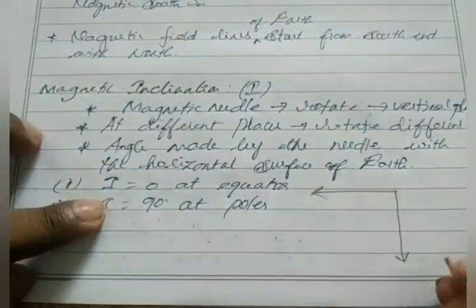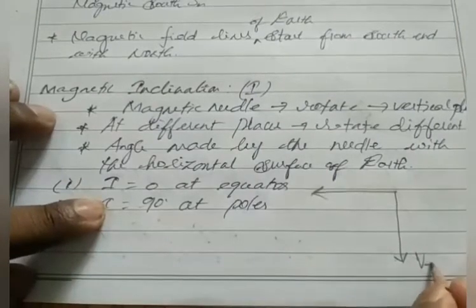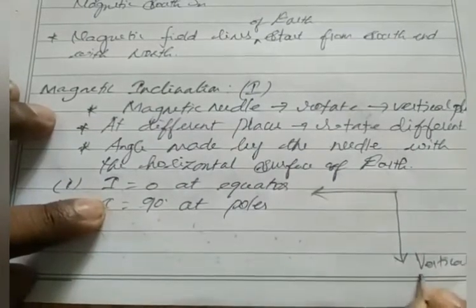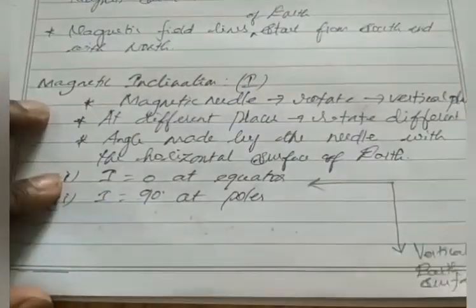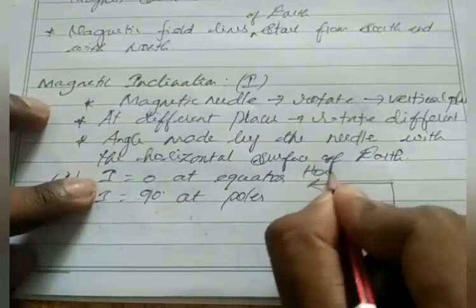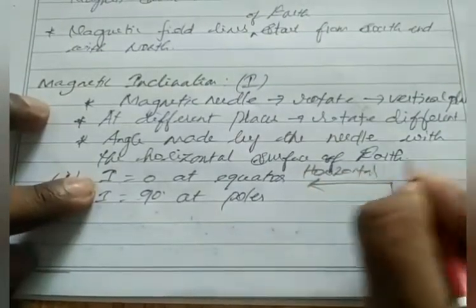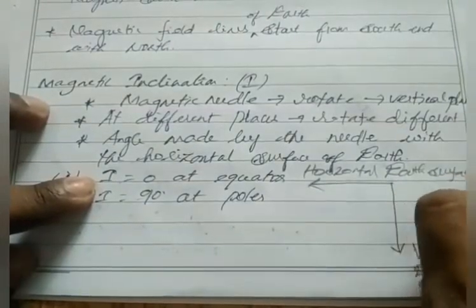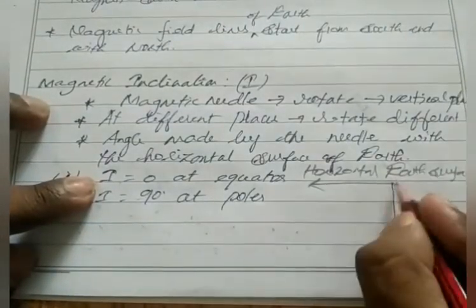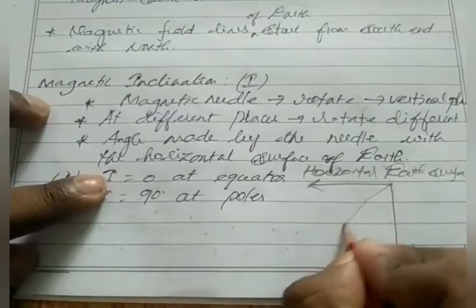Okay, so this is our vertical component, vertical earth surface. This is our horizontal earth surface, and this is our magnetic compass.